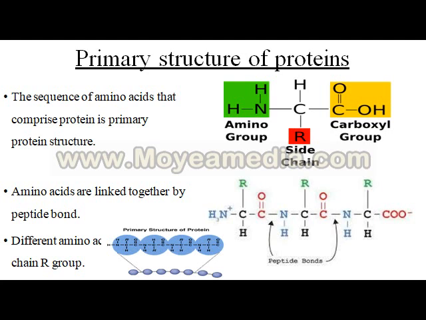Different amino acids differ in their side chain R group. So here only the R group changes according to the amino acid. But all amino acids are in a sequence and joined with peptide bonds. So that is the normal primary structure. It is the basic structure.